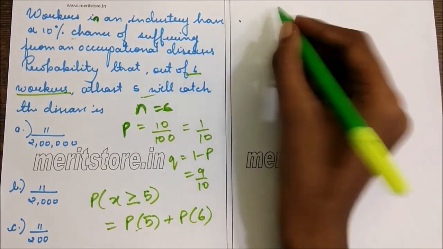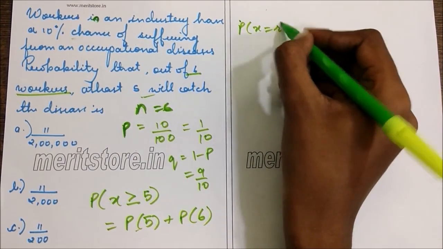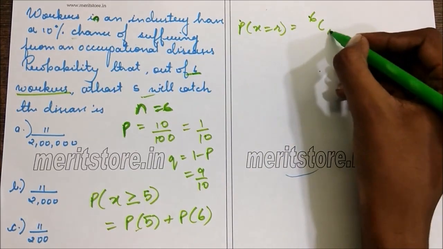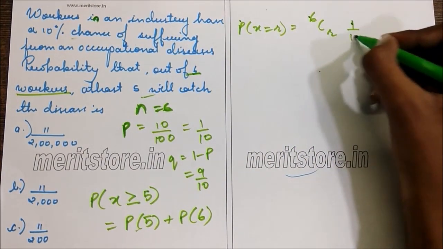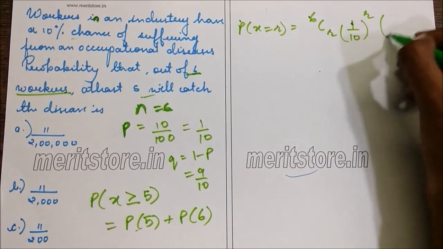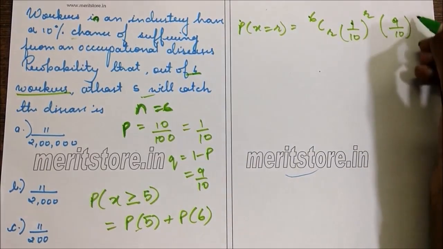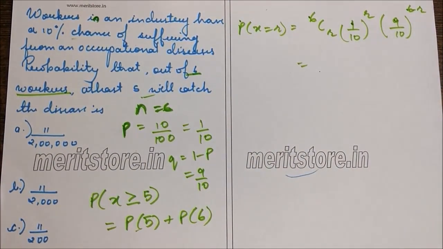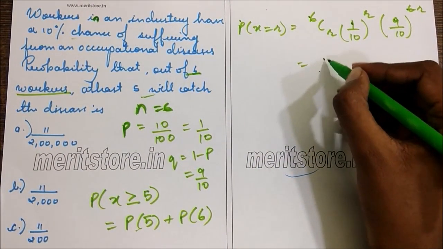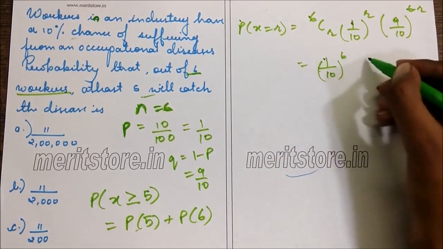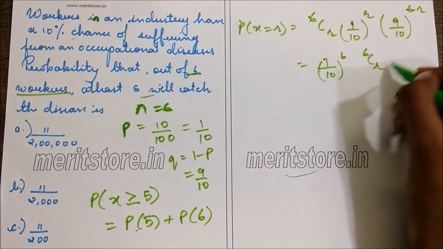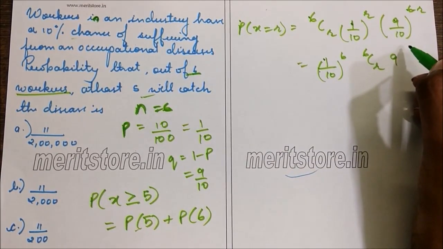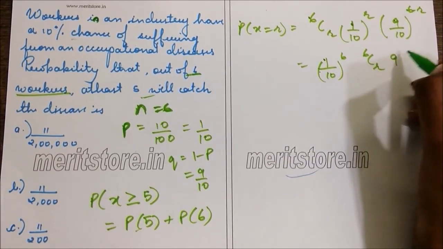So first we find the general form. P of X equals R is nCr P to the R into Q to the n minus r. In this case we have n equals 6. So 6CR, P which is 1 by 10 raised to R, into Q which is 9 by 10 raised to n minus R, that is 6 minus R. So this is 1 by 10 raised to 6, CR into 9 raised to 6 minus R.